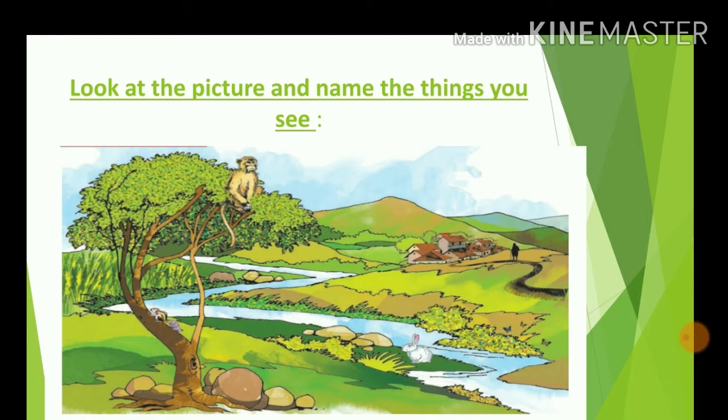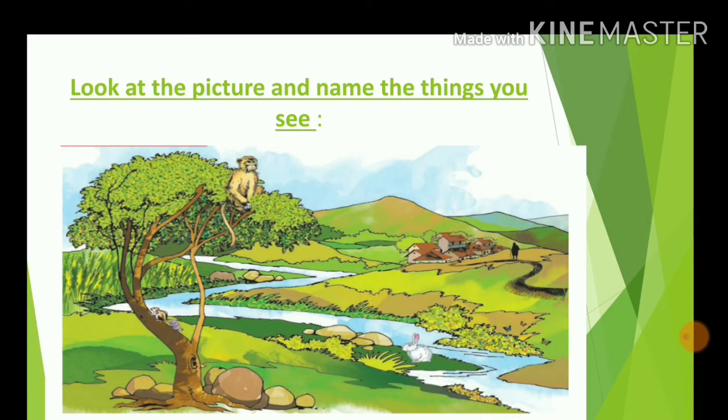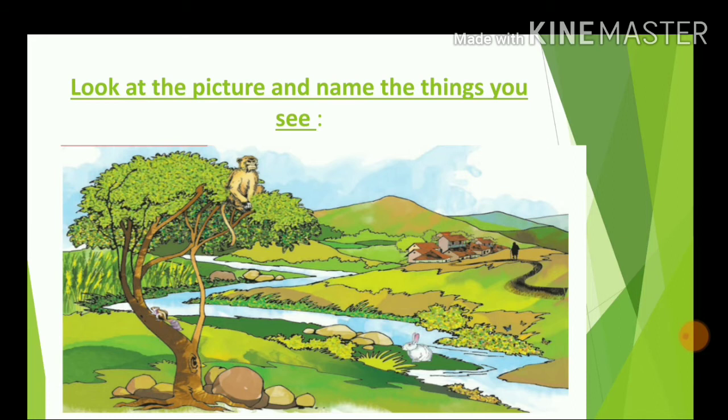There are fields and farms. At a distance, you can see hills. There is a small settlement near the hills. There are houses in that settlement and a person is walking by. All these things form our beautiful environment.